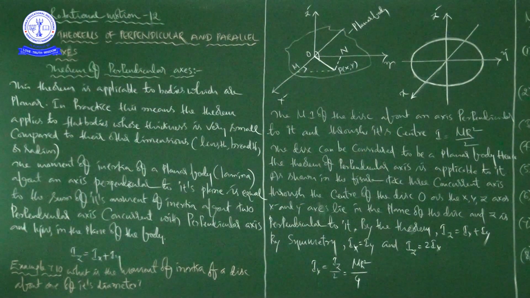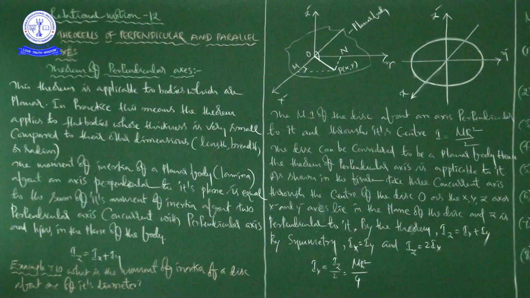Generally, the moment of inertia is the analogue of mass in translational motion. So moment of inertia in rotational motion and mass in linear or translatory motion.